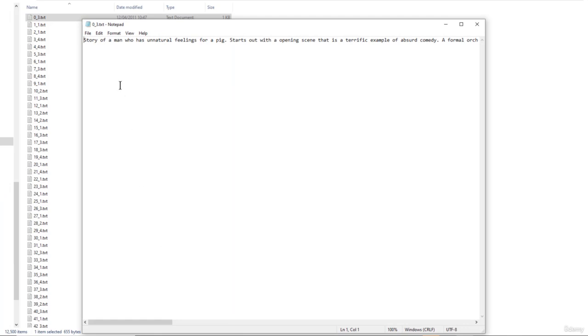Take this first one. Story of a man who has unnatural feelings for a pig starts out with an opening scene that is a terrific example of absurd comedy. A formal orchestral audience is turned into an insane, violent mob by the crazy chantings of its singers. Unfortunately, it stays absurd the whole time, with no general narrative, eventually making it just too off-putting.